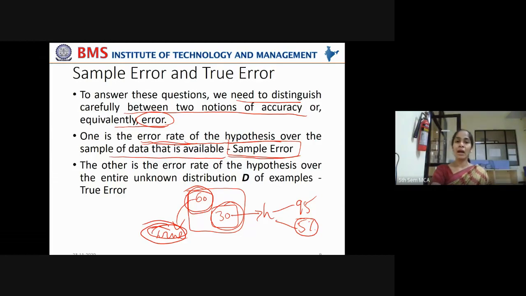Got it? The error rate of the hypothesis over the entire unknown distribution D of examples is called the true error.